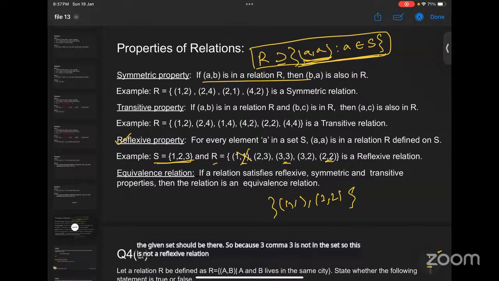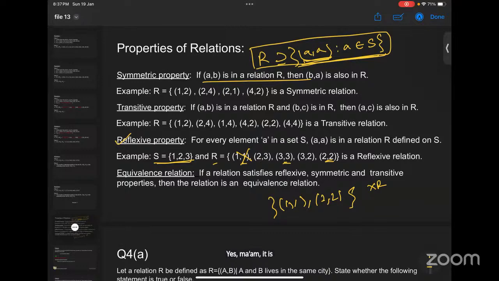Okay. But is it symmetric? Yes, ma'am, it is symmetric. So if I add (1,2) here, then? No, it is not symmetric.